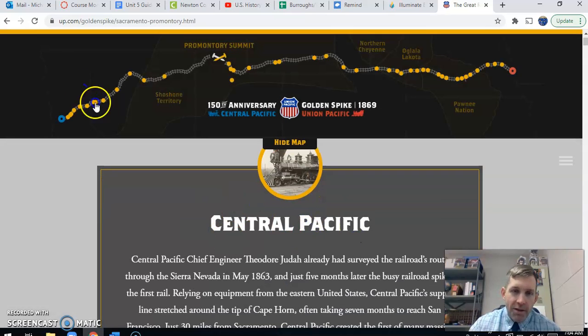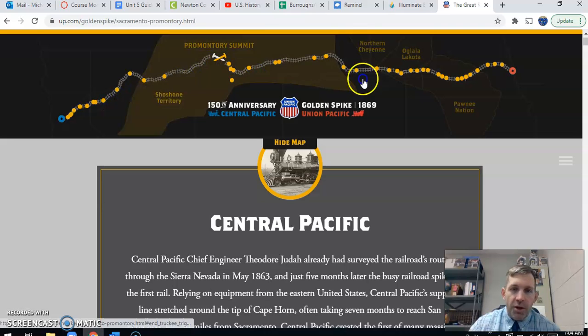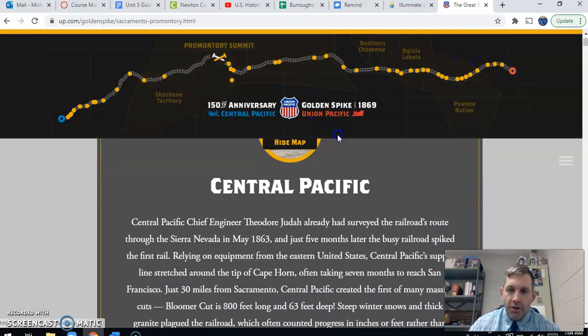All right, and then you can see it's going to give you the start point. So one of your facts could be that it started in Sacramento and ended in Promontory Point. You can see that one of these railways is much shorter than the other, and so on.